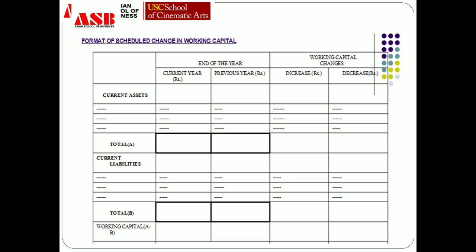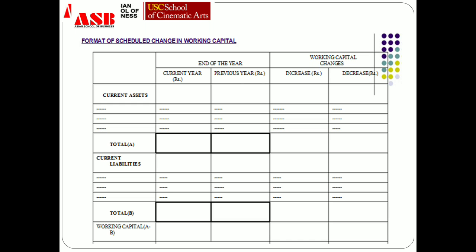So as per the information available in the question, what we'll do is, in the first column, we'll list out all the assets and liabilities. In the next two columns, we'll simply put the same value which is given in the question for the current year as well as for the previous year. In the remaining two columns, we'll just analyze the difference and try to find out the impact on working capital. If current asset is increasing, then amount would be written in the increase column, right? And there would be nothing on the decrease side.